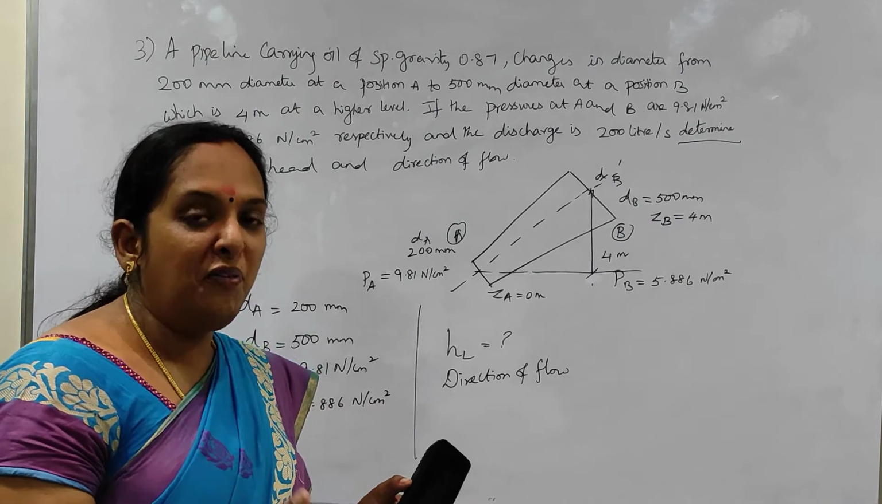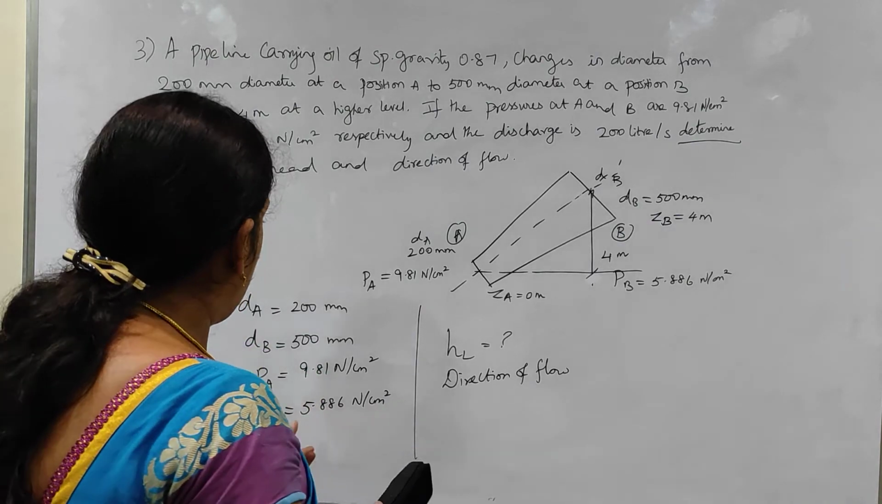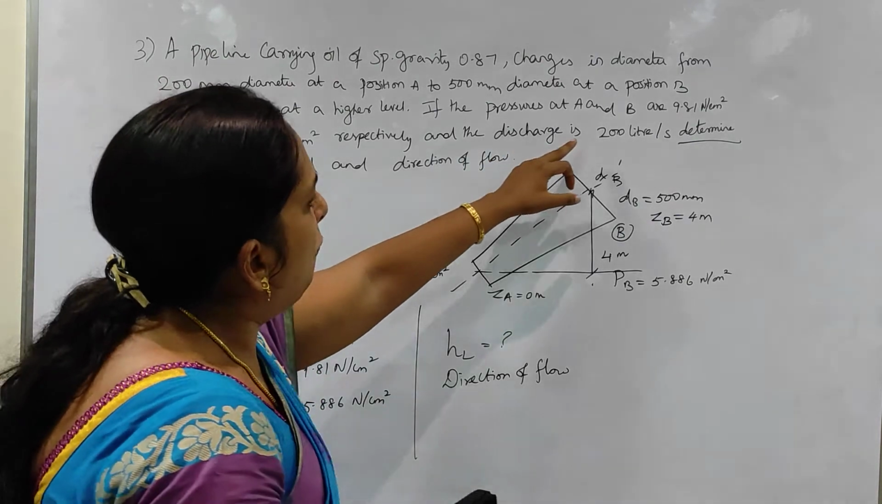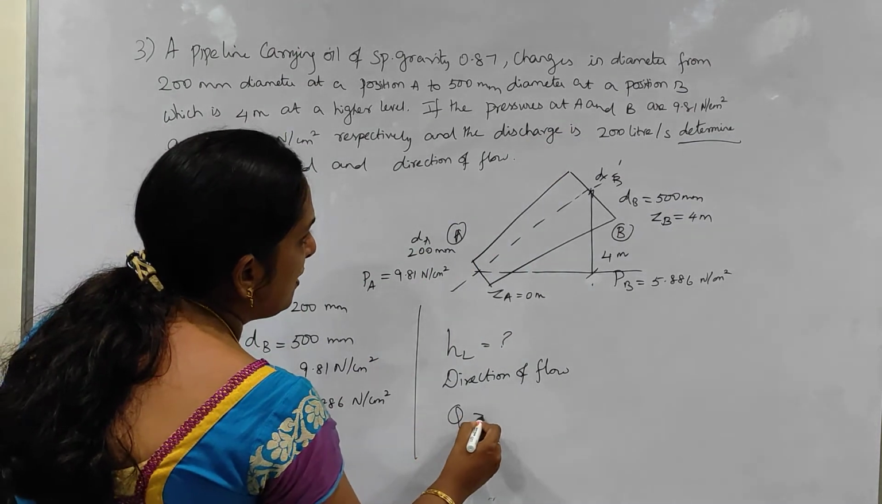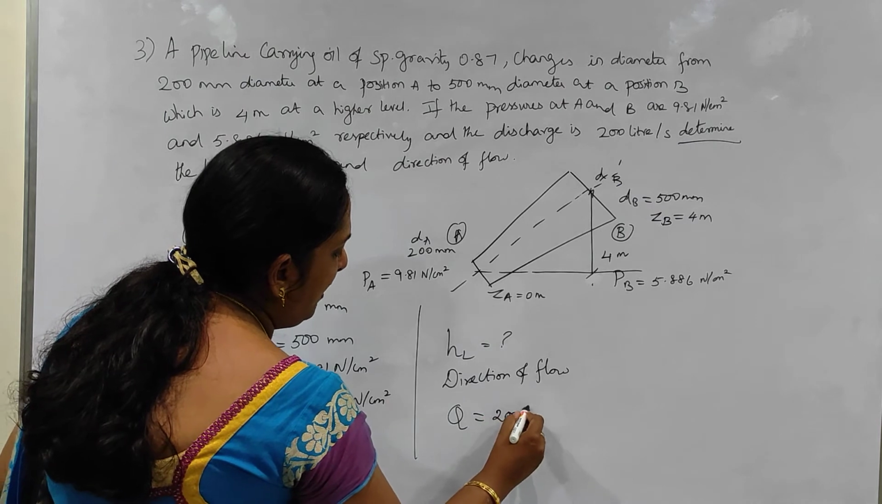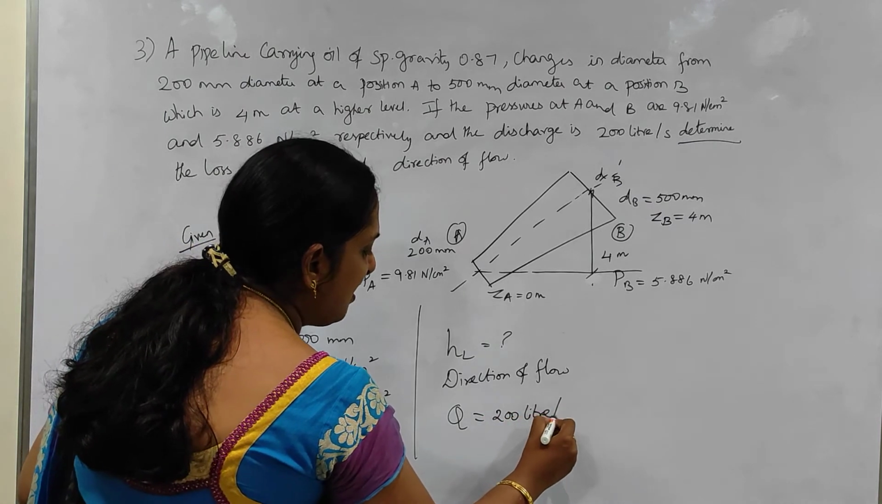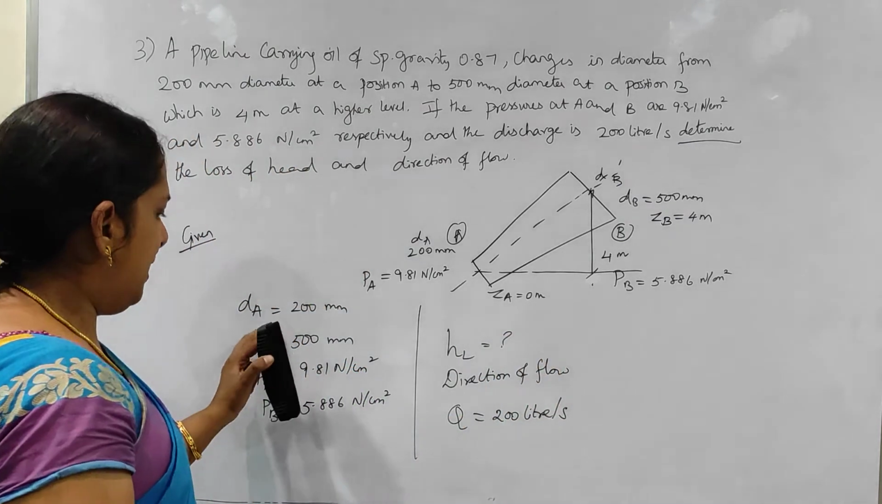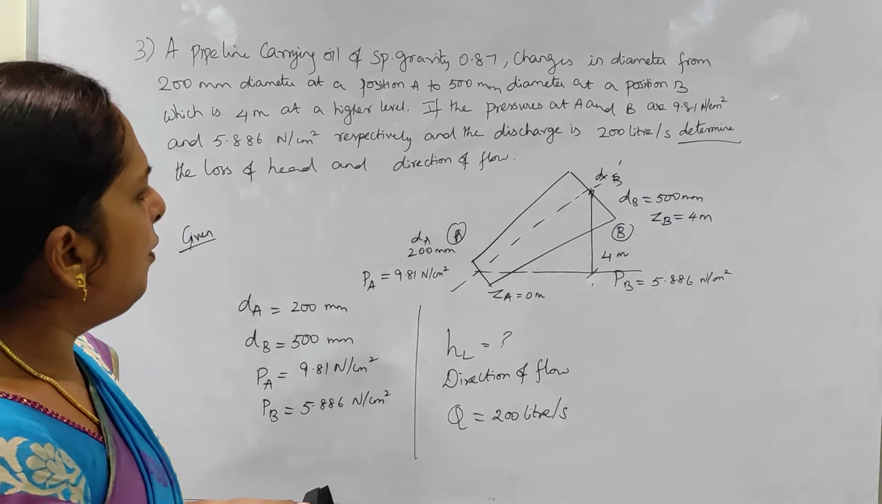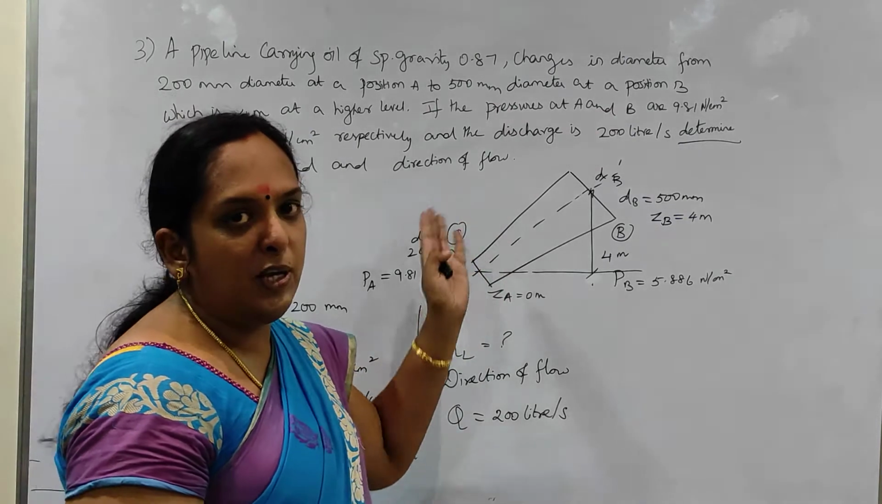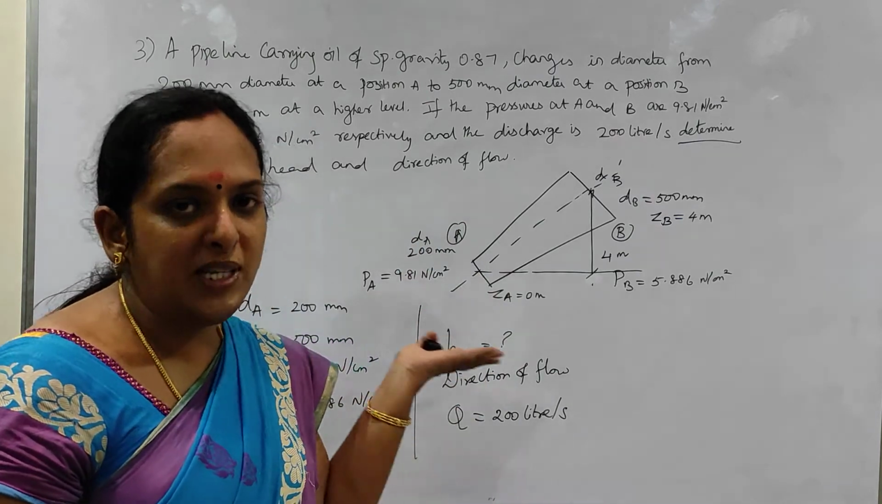So in order to find out V, they have given you a clue, that is your Q, discharge. Discharge is given. So discharge is how much? 200 liter per second. You know the diameter of the pipe, so it's very easy to find out the velocity. And Z A and Z B are also known. So the only unknown is head loss.